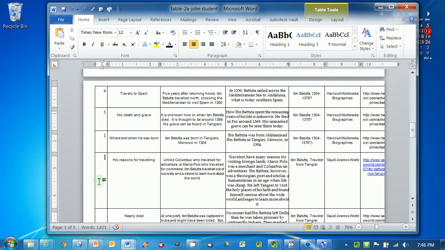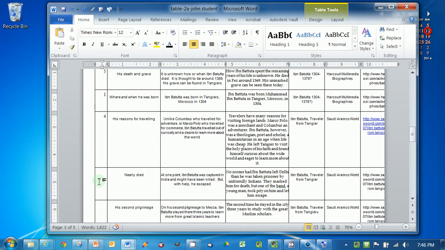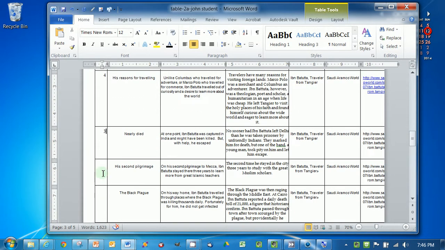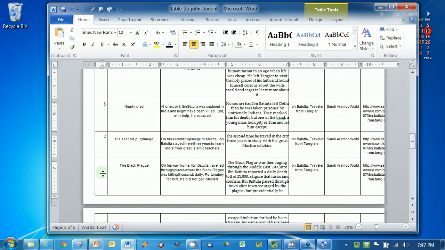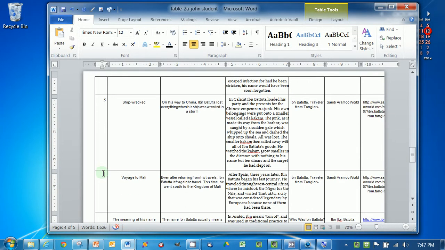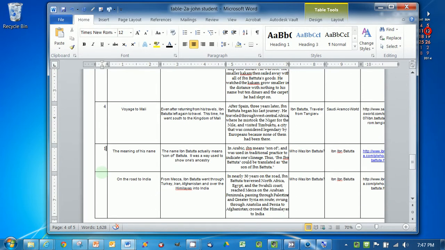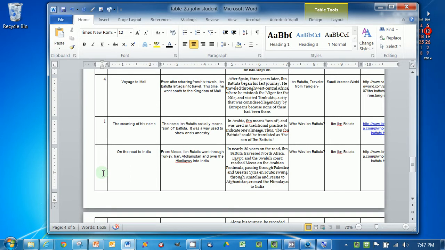Reasons for traveling, boy, that could go anywhere. I'll probably put that maybe as a 4. I know he nearly died in India. India was about a 3 in the middle of his life. His second pilgrimage, well, pilgrimages we talked about sort of towards the beginning there, so I'm going to say 2. Black Plague was sort of in the middle, 3. He was shipwrecked, 3. Voyage to Mali, towards the end of his life. The meaning of his name, that's going to be a 1. That's sort of the beginning of his life. Road to India, a 3.